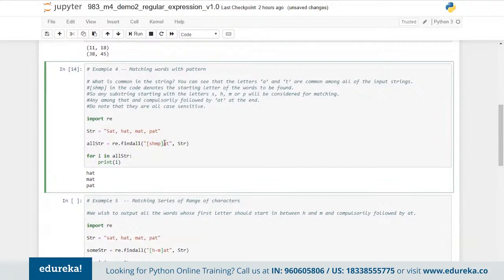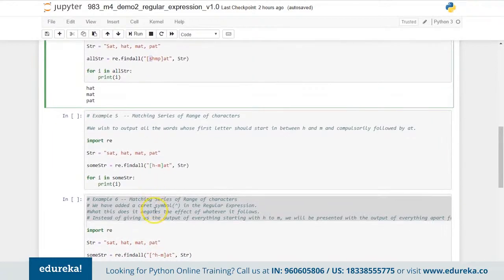Now all the occurrences of this kind of pattern will be stored in all_str here, and when I do a print statement with a for loop on this one, I will be able to see HAT, MAT and PAT printed together. So this is how the overall execution helps, and we get the print done here. Now SAT did not get printed because it uses a capital S over here, but our pattern has a lowercase s here.